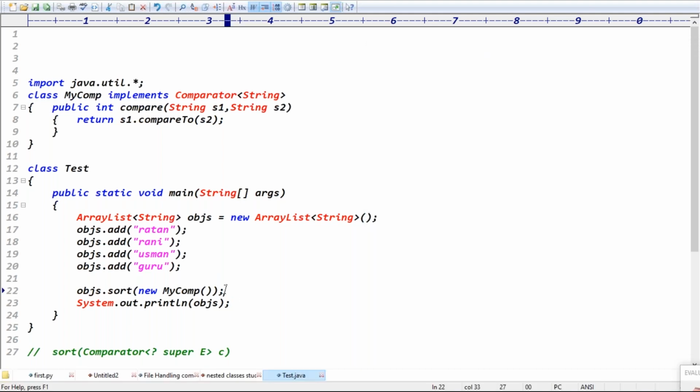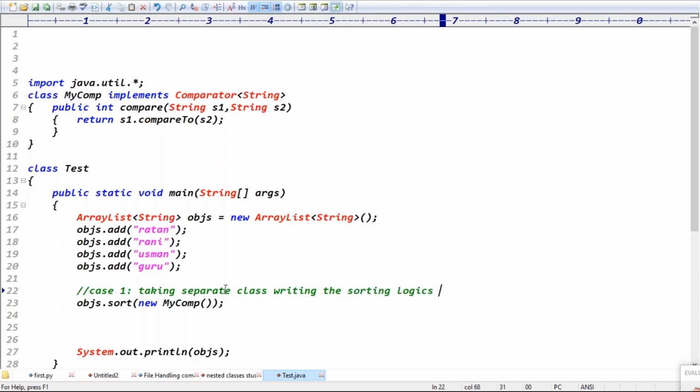Exactly. In this example, what we did is the first approach, case one, guys. Case one is taking a separate class and writing the sorting logic there. Usman, what was the case previously? Taking a separate class or directly creating an object of the interface? Directly creating an object of the interface.